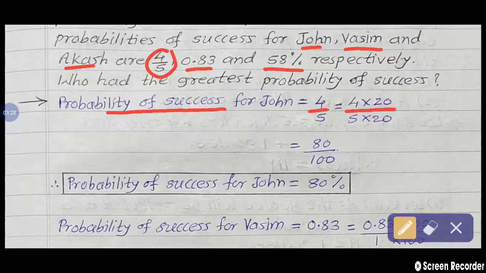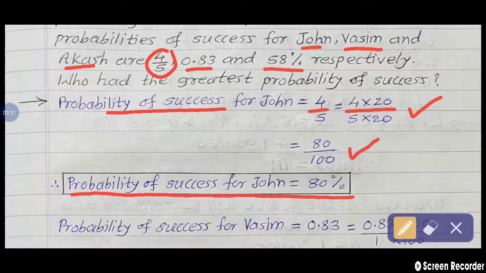So we multiply by 20 to the numerator as well as the denominator. 4 twos are 80 and at the denominator 5 twos are 100. So out of 100, 80 is there, which we call 80%. So the probability of success for John is equal to 80%.